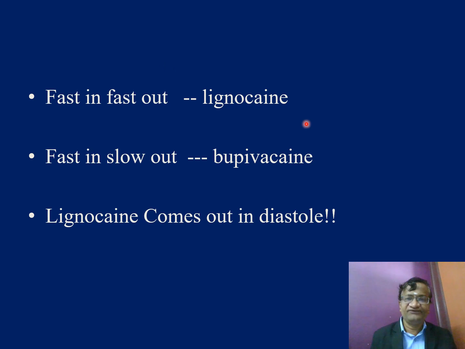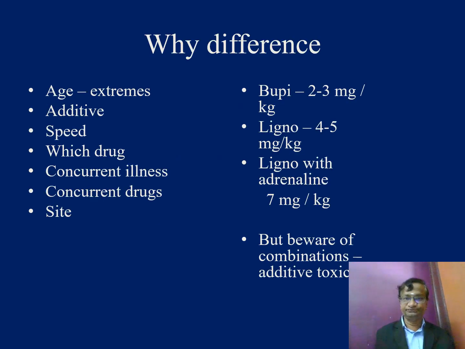What is fast in and fast out? Lignocaine. Fast in and slow out is bupivacaine. For example, in systole the lignocaine goes into the cell, and in diastole it comes out. But what happens with bupivacaine? It goes in during systole and causes the problem, and then it doesn't come out fast in diastole. This is the difference between lignocaine and bupivacaine. That is why the cardiac toxicity produced by bupivacaine is sometimes refractory to adrenaline, because it is a fast in, slow out drug.